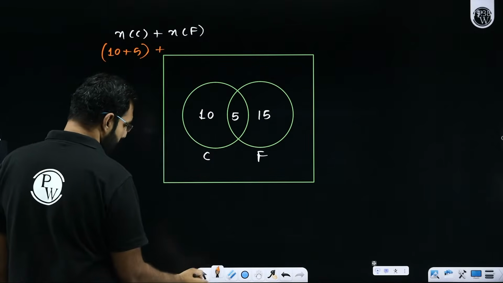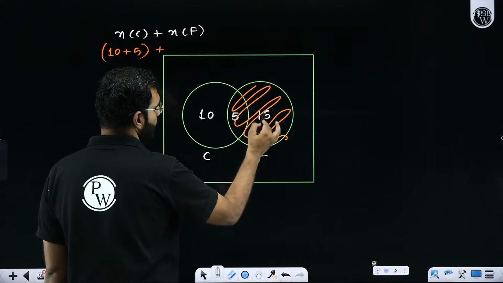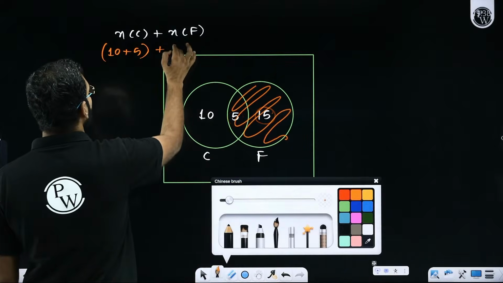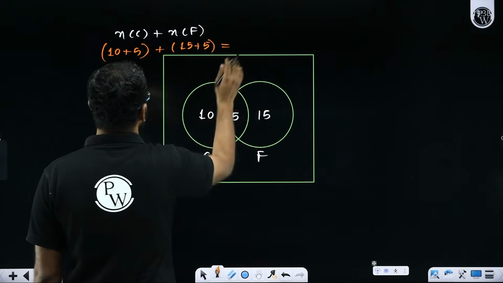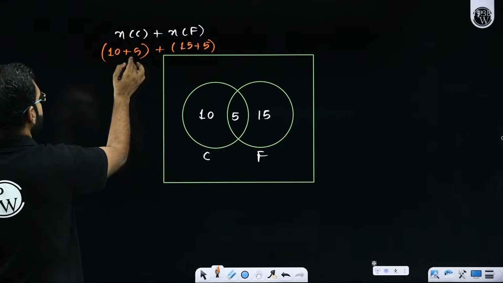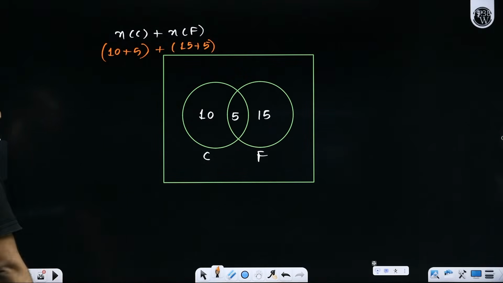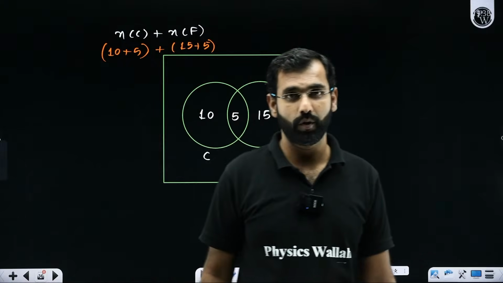Sir, the number of people who like football will be this, which is 15 plus 5. Which is going to be 10 plus 5, 15, 15 plus 15, 30, 30 plus 5 is 35. So technically you're saying there are 35 people in your class who like either cricket or football.